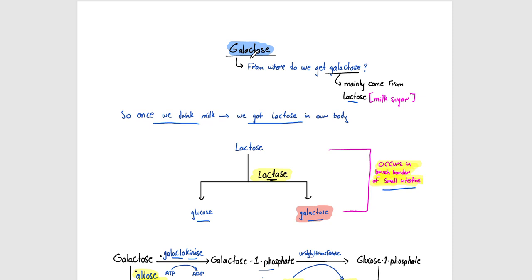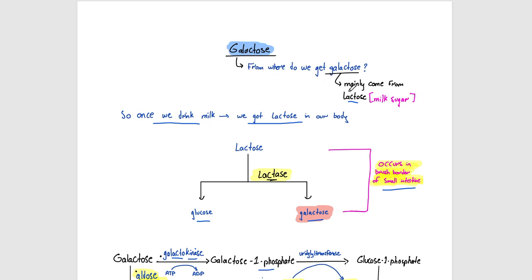Today we are going to speak about galactose and the galactose pathway, which enzymes are used in this pathway, and if these enzymes are deficient, what would we have, like which disease would develop. So let's begin. From where do we get the galactose?